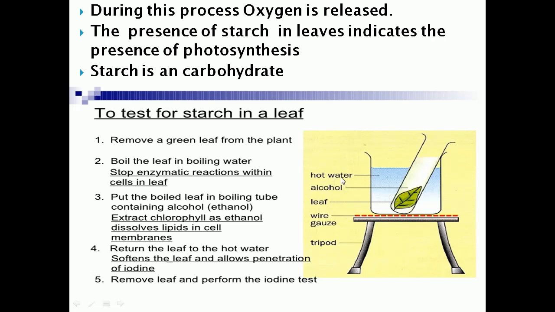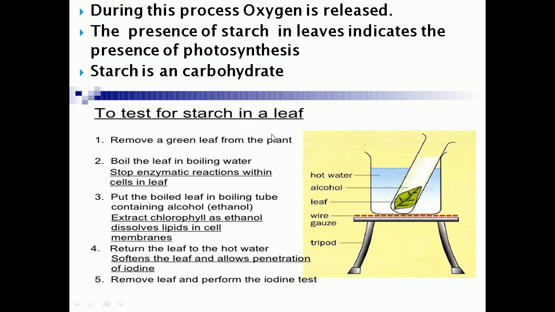Next, take the leaf and perform the iodine test. To do the iodine test, just add 2 to 3 drops of iodine over the leaf. If the leaf turns blue-black in color, it indicates the presence of starch in the leaf.